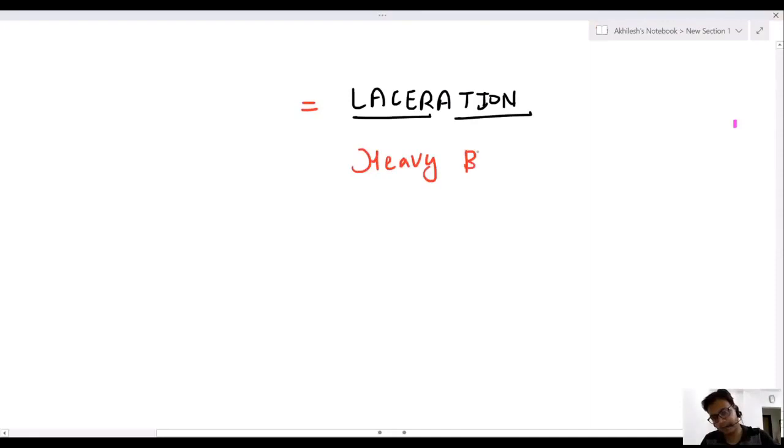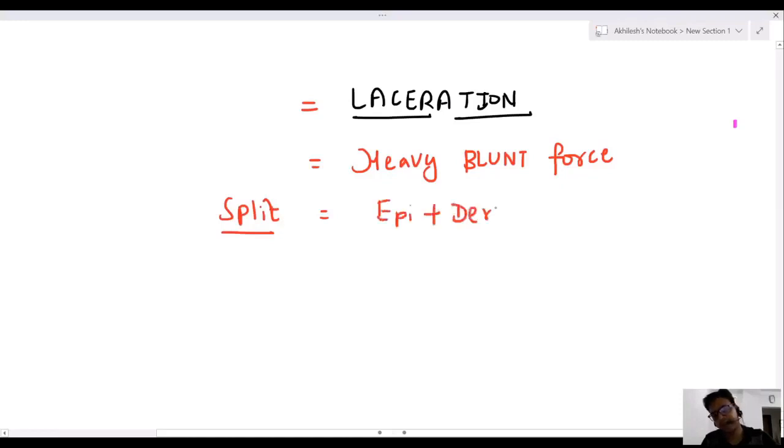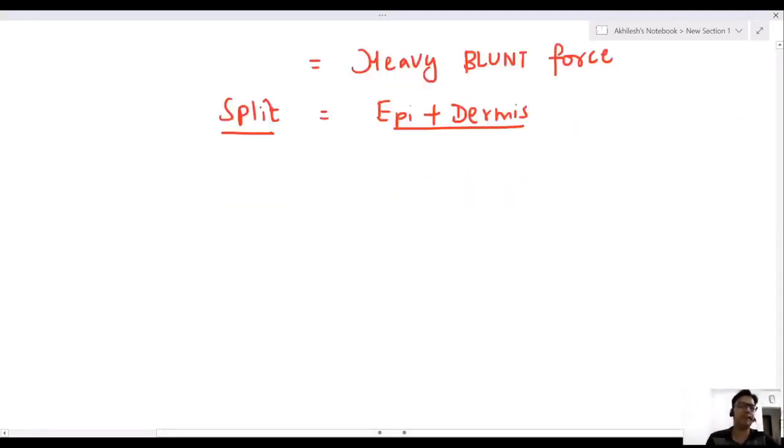It is by heavy blunt force. You have to use heavy blunt force. It leads to splitting of epidermis as well as dermis. Splitting of epidermis and dermis by heavy blunt force. See, this is your epidermis. This is your dermis.